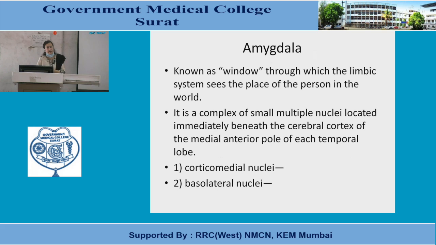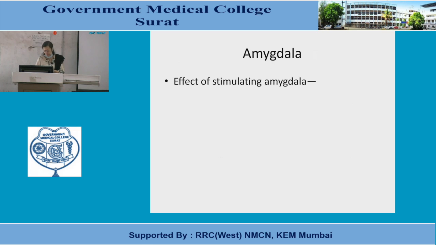Corticomedial nuclei are concerned mainly with behavior related to olfaction, and basolateral nuclei are concerned with non-olfactory behavior. The effect of stimulating the amygdala is the same as stimulating the hypothalamus, depending on which part of the amygdala is stimulated, because it is connected with the hypothalamus.